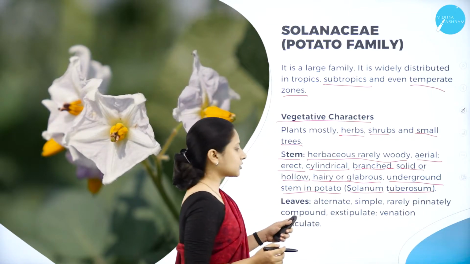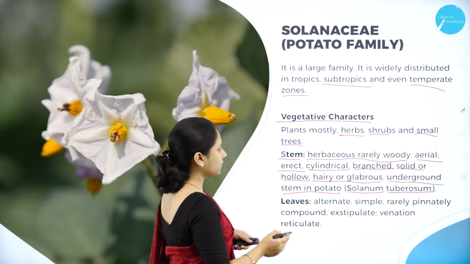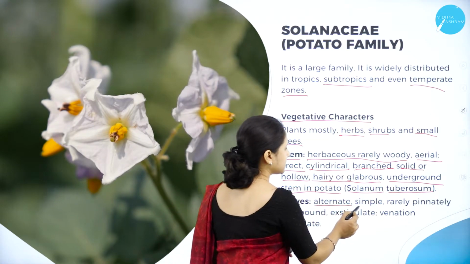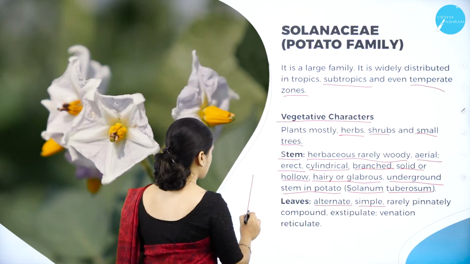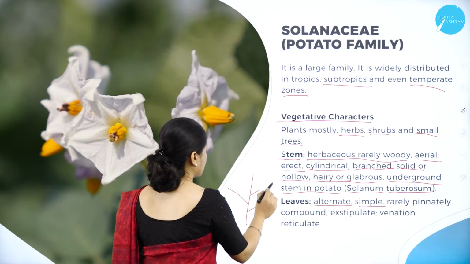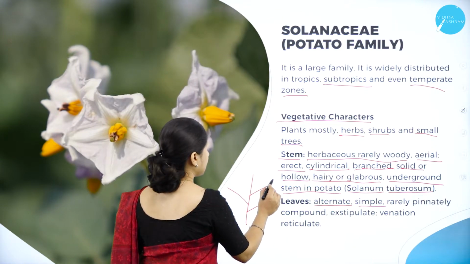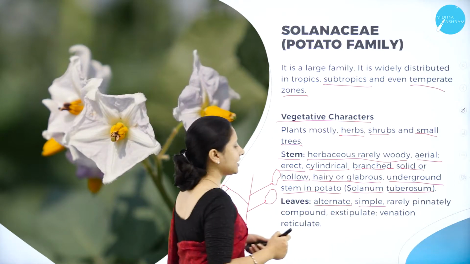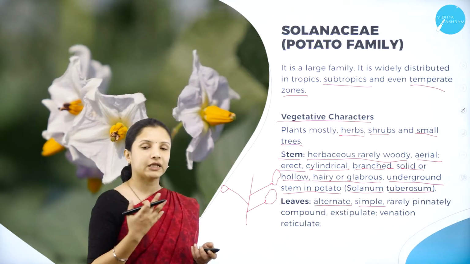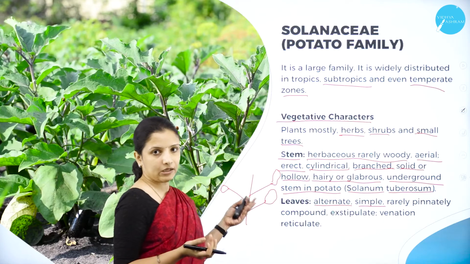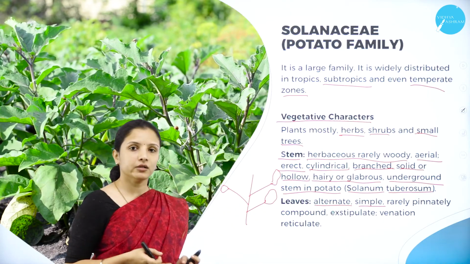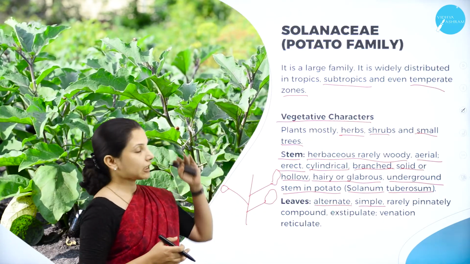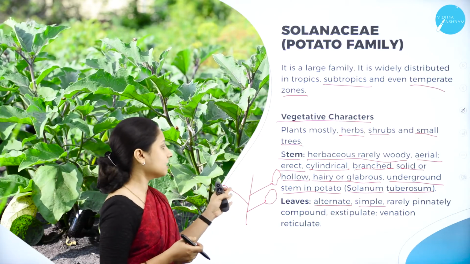Coming to the leaves. The arrangement of leaves is alternate. It is simple leaves. The leaves are alternate and quite simple. Simple leaves are present and it is rarely pinnately compound. Only in very rare species it is pinnately compound. Otherwise, almost all the species under the Solanaceae family have simple leaves.